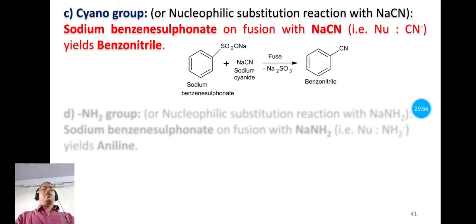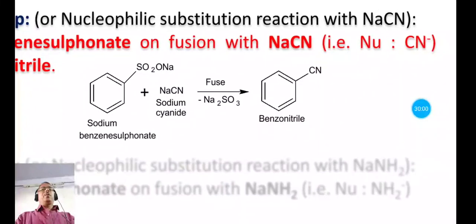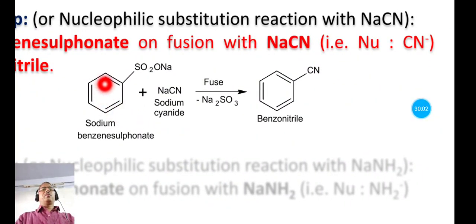Let's see the reaction. This is the sodium benzene sulfonate, benzene ring and SO2ONa, and it is fused with sodium cyanide. This group is replaced by this cyano group or nitrile. Side product is sodium sulfite, and this benzonitrile is the main product here.